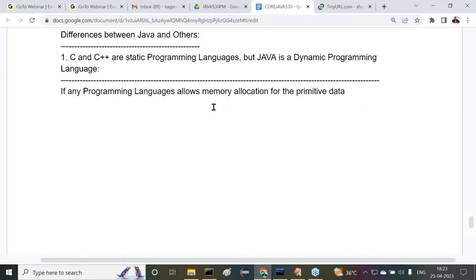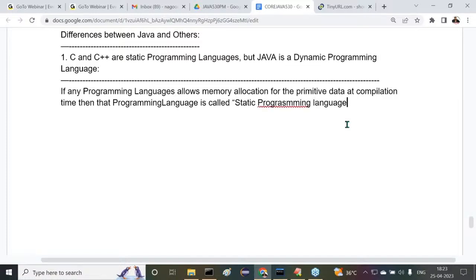If any programming language allows memory allocation for the primitive data at a compilation time, then that programming language is called a static programming language.